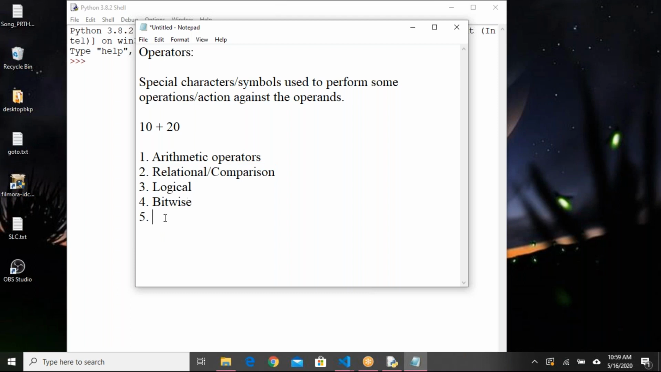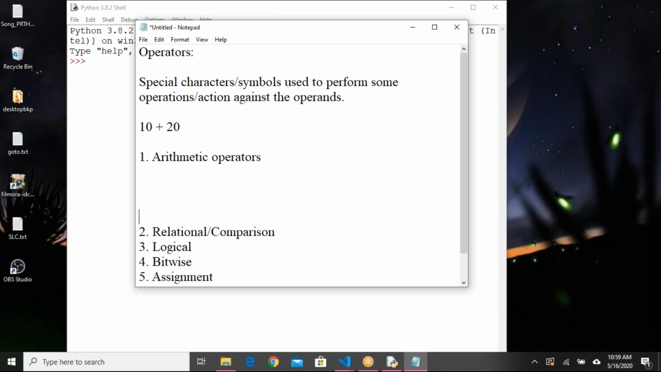Okay, bitwise operators we don't use much in our daily life. Assignment operator is easy, we know that. And there are two special operators like identity and membership operators. These are the different types of operators we can use in our daily programming life. Let us try to cover arithmetic operators today.